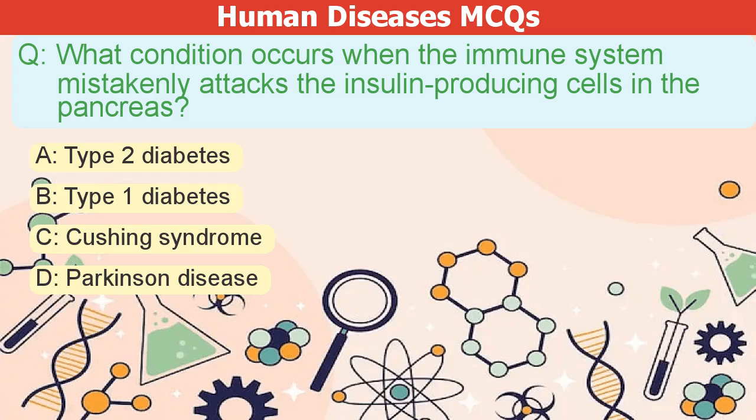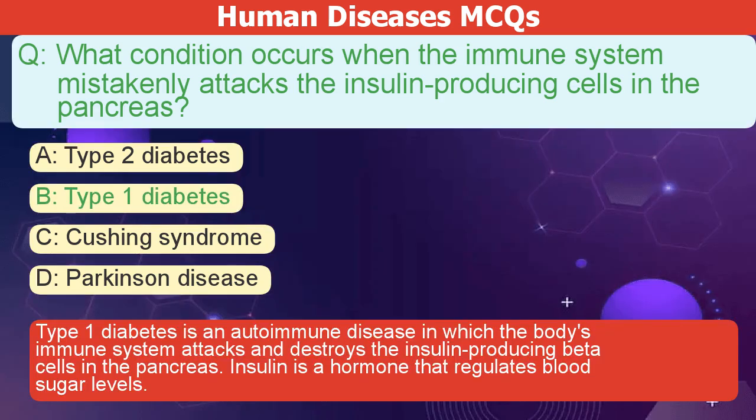What condition occurs when the immune system mistakenly attacks the insulin-producing cells in the pancreas? A. Type 2 diabetes. B. Type 1 diabetes. C. Cushing syndrome. D. Parkinson's disease. The correct answer is B.